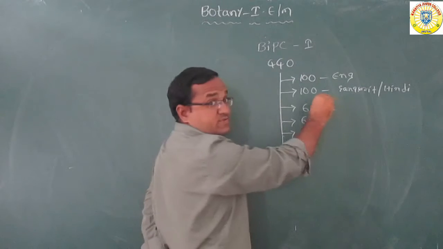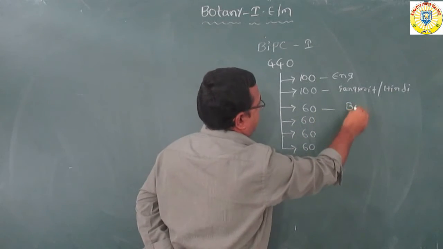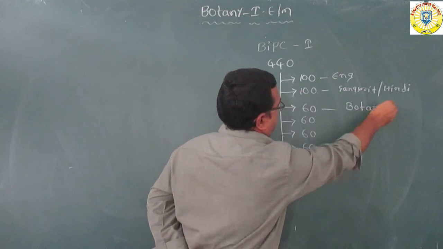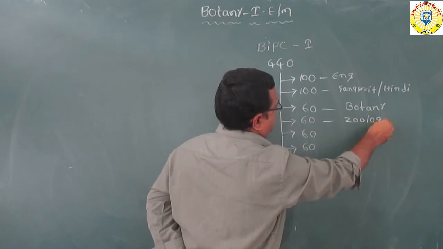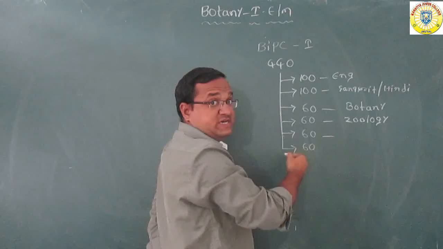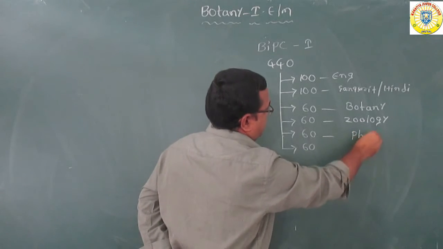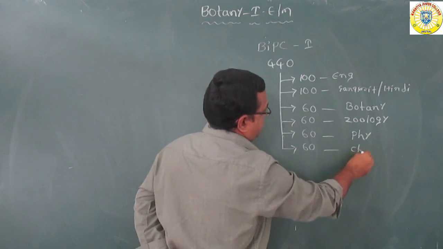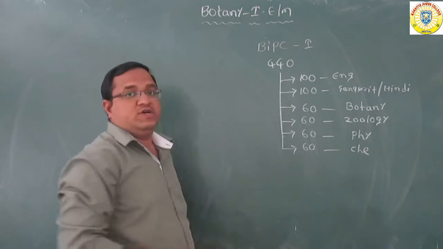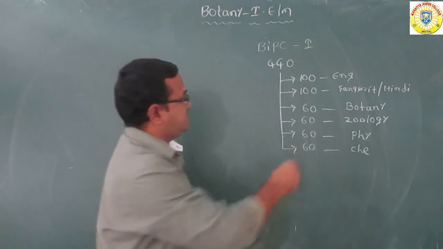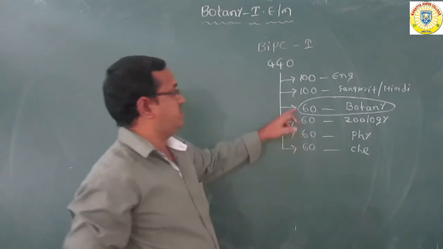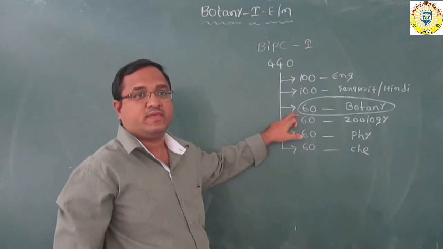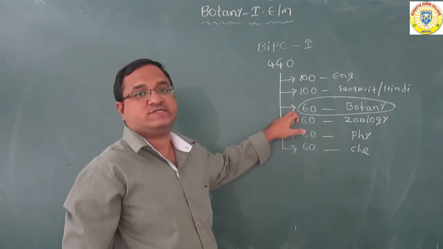Okay, 60 marks for botany, 60 marks for zoology, 60 marks for physics, 60 marks for chemistry. So this is our subject botany, having 60 marks.